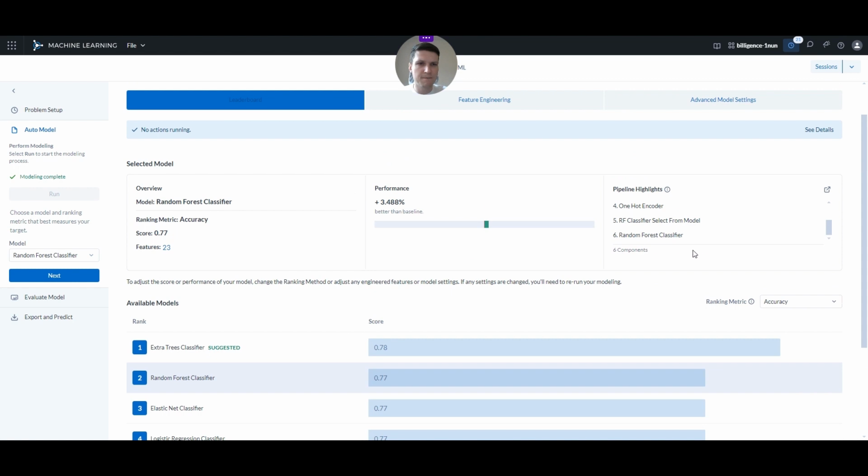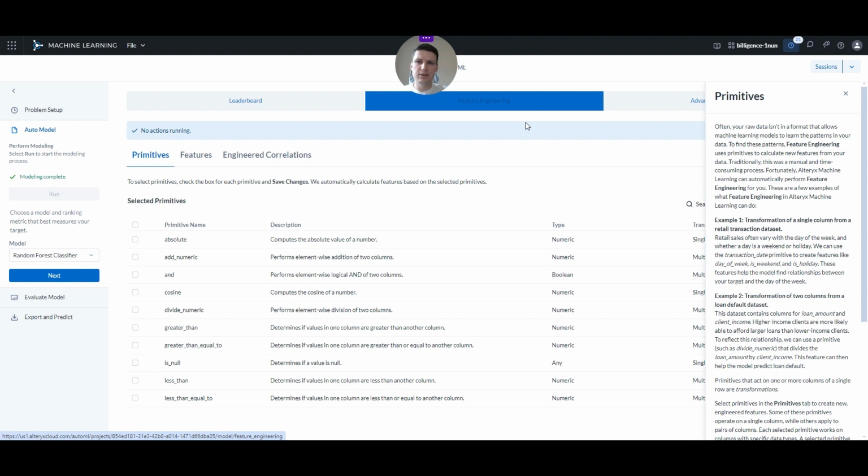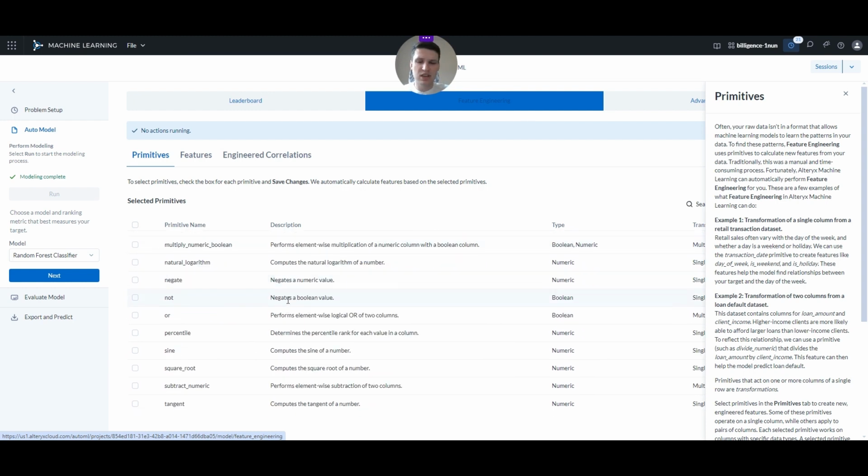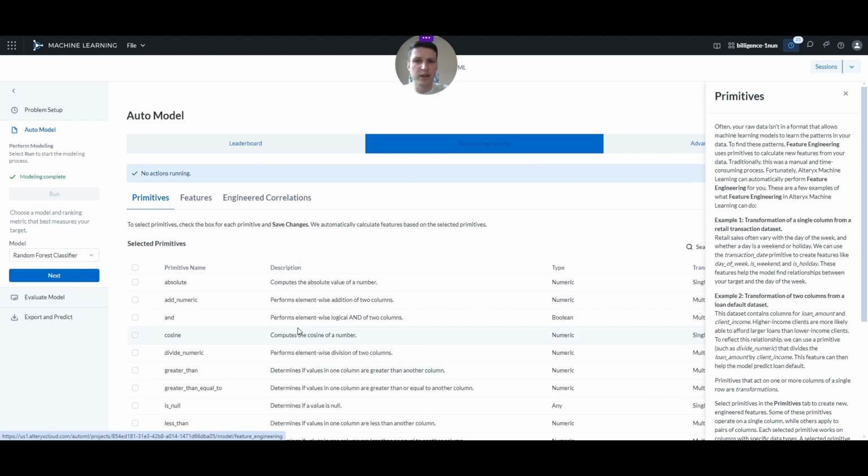For those more advanced, we can actually, before the training, affect what kind of features will be used throughout the training, and if it's going to be just the data set that we brought in, the one that we prepared by Alteryx Designer Cloud, or if we're going to leave Alteryx AutoML to try different variations and derivatives of those columns, and we can influence what kind of derivatives and derived features will be created in the section feature engineering.